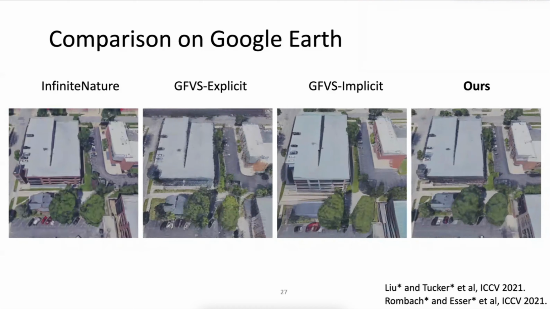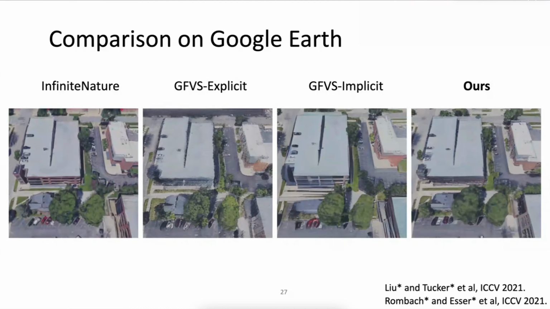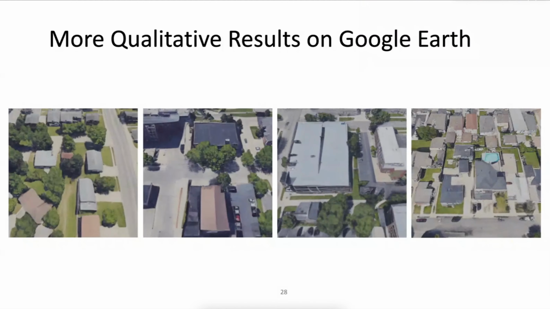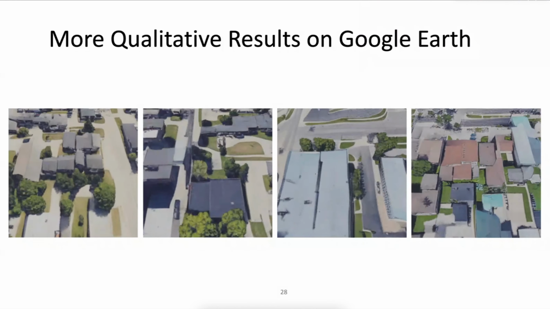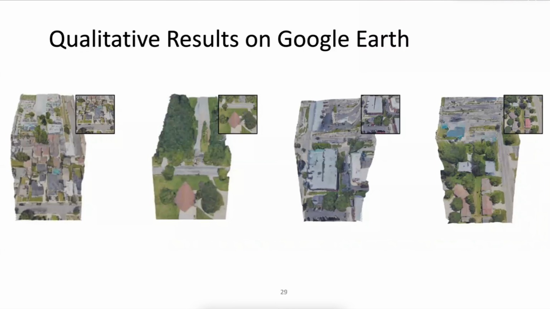Next, we present our comparison study on Google Earth. By comparison, our solution is the only one that can give realistic and consistent extrapolation towards later frames. Here are more qualitative results on Google Earth. Here is a visualization of the global mapping for 4 different scenes. Unlike any previous perpetual 3D generation method, our prediction on real-world data can produce complex and large-scale colored 3D meshes.